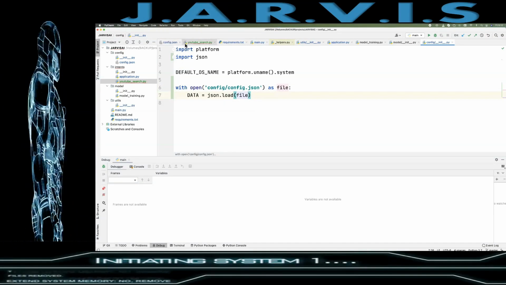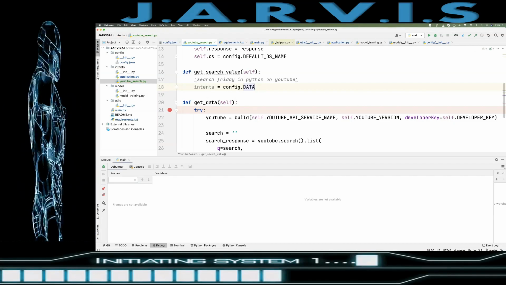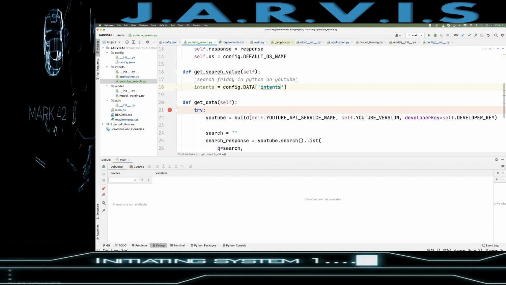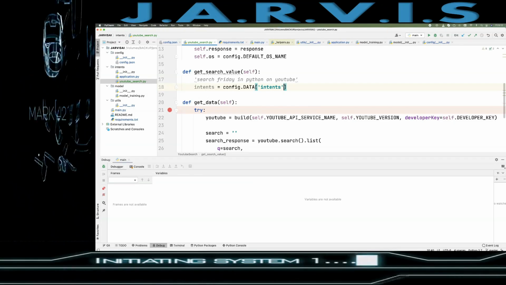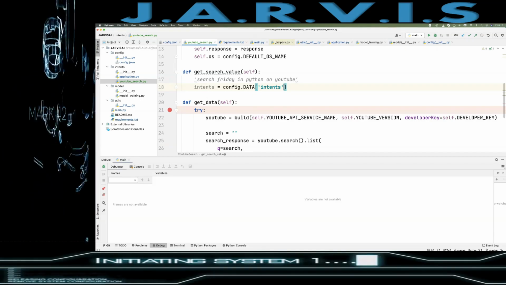This is it. Now here config dot data, we will have all the intents. So now we got all the intents. Now we need to have all the utterances which are under YouTube search, right?